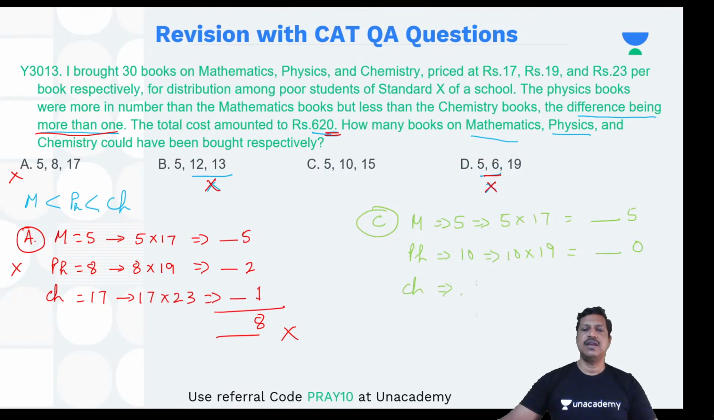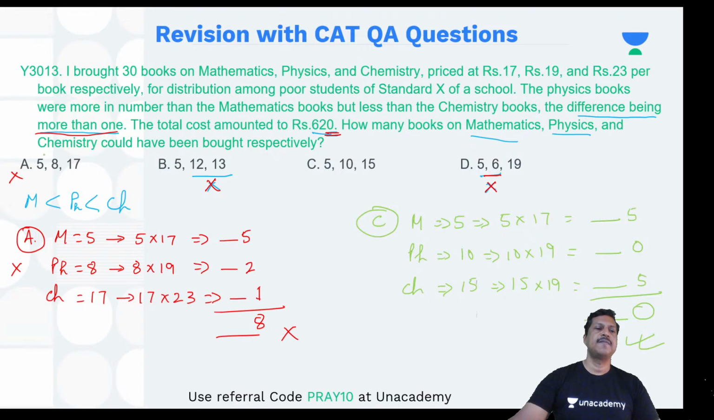how many? 15. So it will be 15 into 19. 5 into 9, 45, unit place is 5. If I add up, unit place is 0. So this is exactly matching. So this should be your answer. Okay.